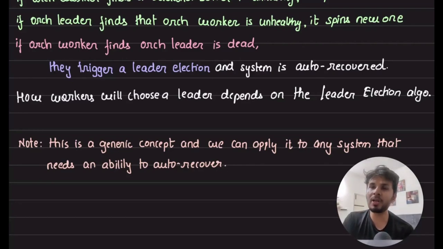Right? You can simulate it without needing multiple machines and a distributed system. Just use threads to mimic leader election. You'd know how that thing functions and how your system is auto recovering from failure. You'll have a very nice time implementing it. And yeah, this is what I wanted to cover about leader election for auto recovery. You see how you need zero human intervention to recover from failures.